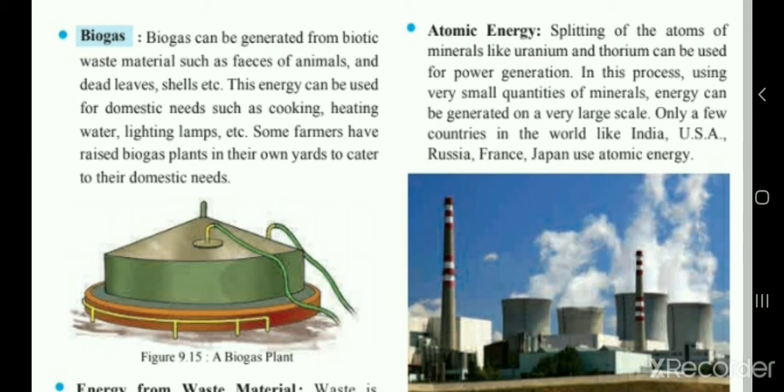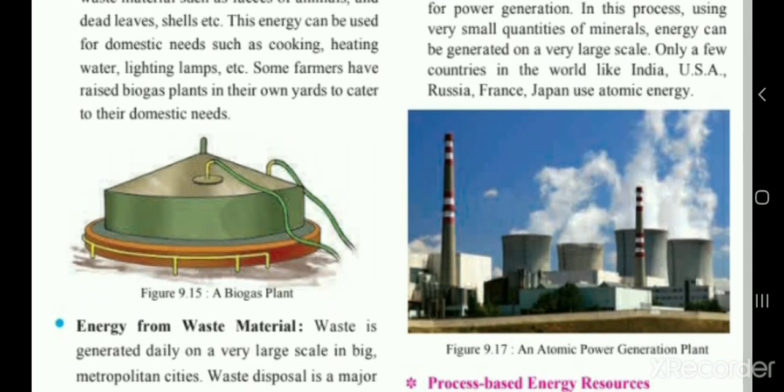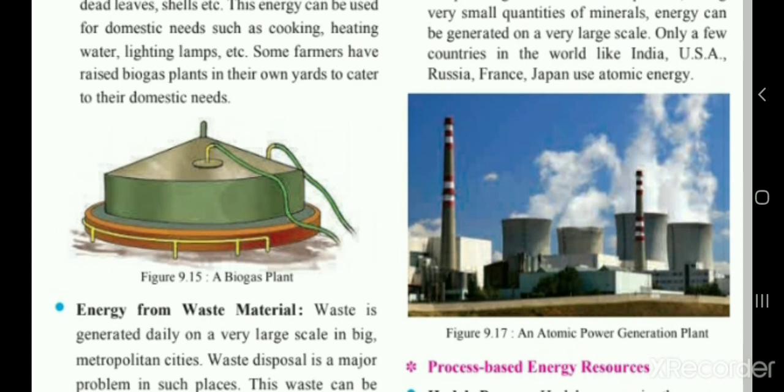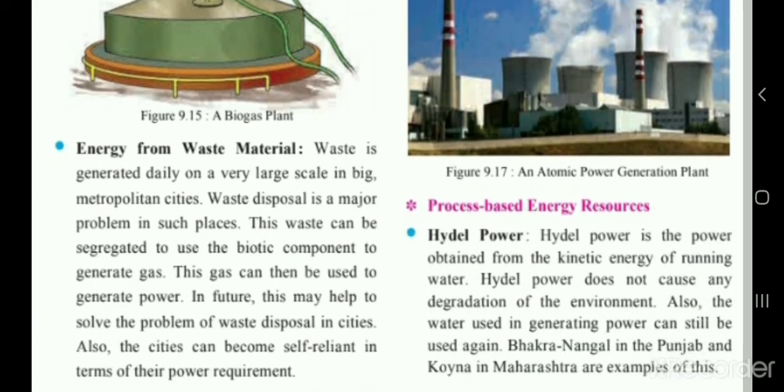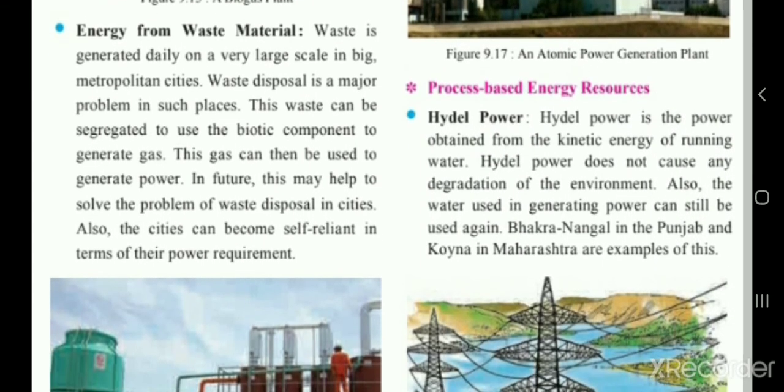So biogas energy is being used to fulfill our domestic needs.